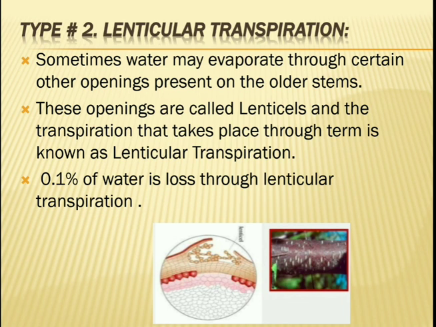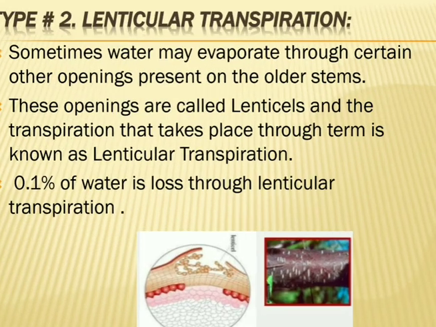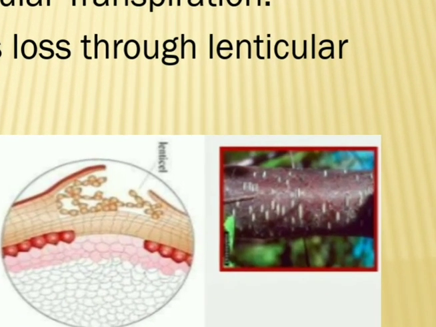Now the second one is lenticular transpiration. First of all, what is a lenticel? Lenticels are the openings present on the old stem or on the woody fruit. Now in this diagram I will show you the lenticels.